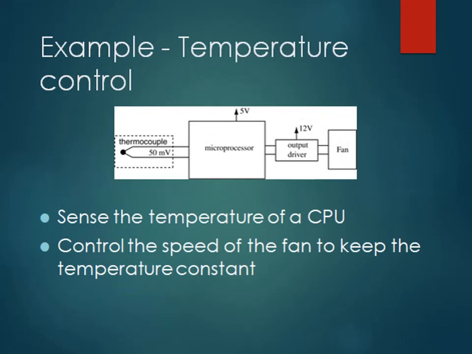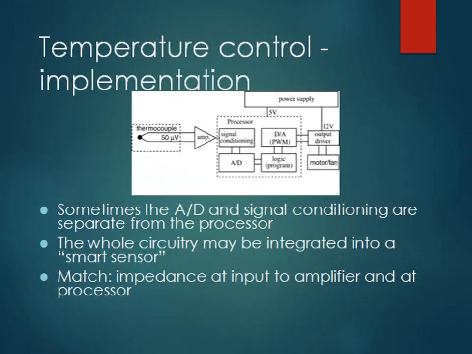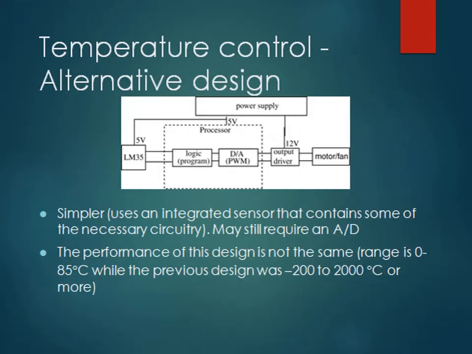Let us take an example of measurement of the temperature of a CPU. We sense the temperature of the CPU, with the help of which we can control the speed of the fan to keep the temperature constant. During temperature control implementation, sometimes the analog to digital converter and signal conditioning are required, and sometimes they are separated from the processors. The whole circuitry may also be integrated into a smart sensor, and there must be a match of impedance at the input to the amplifier and at the processors as well.